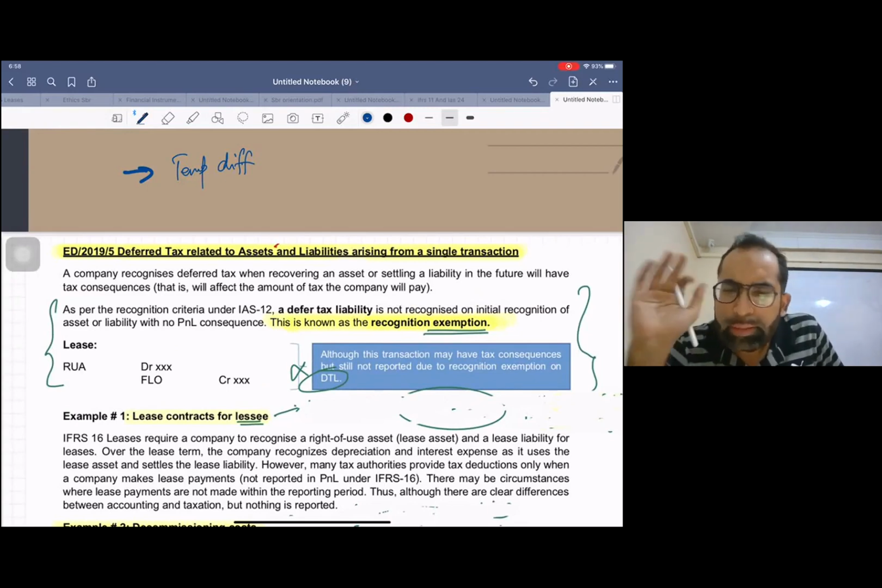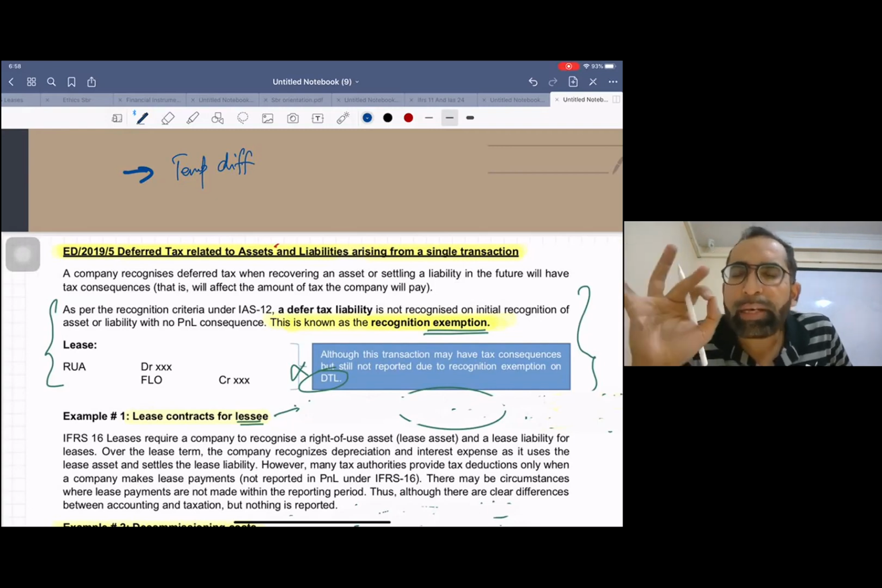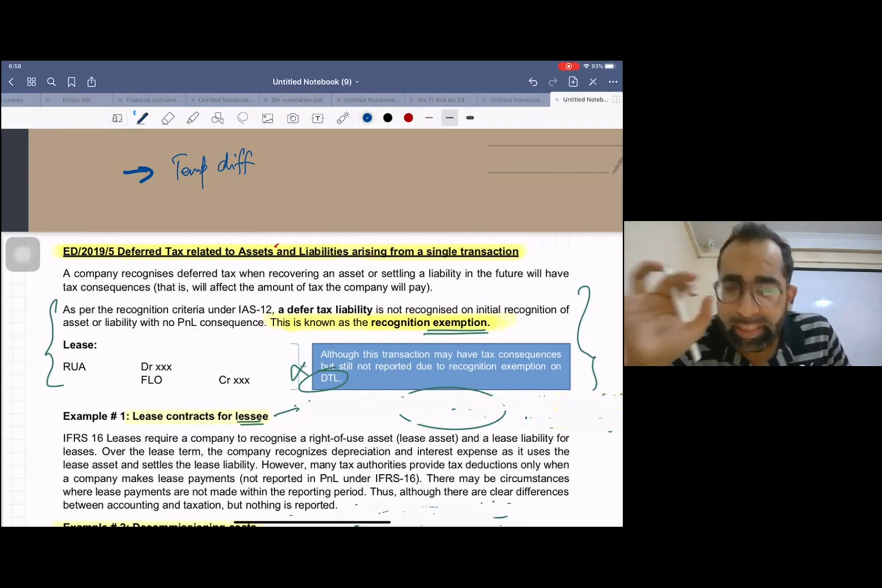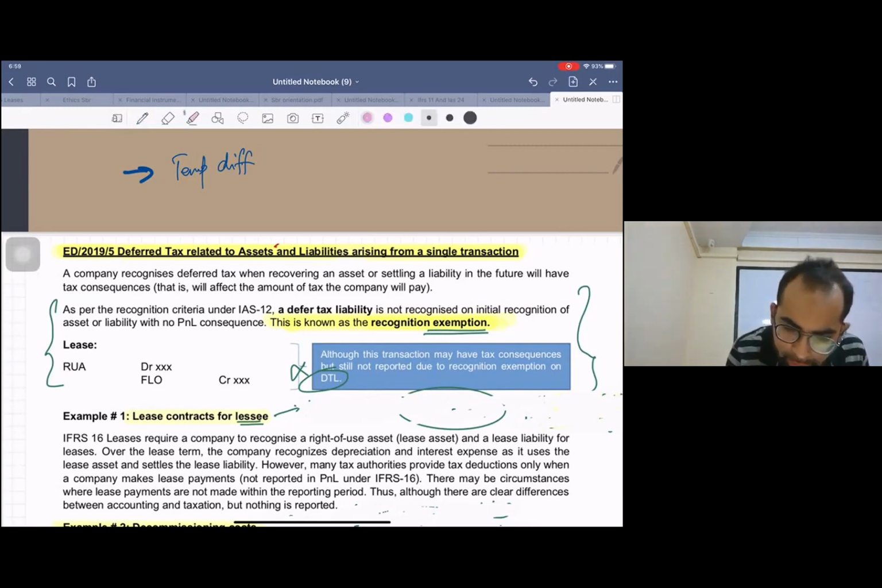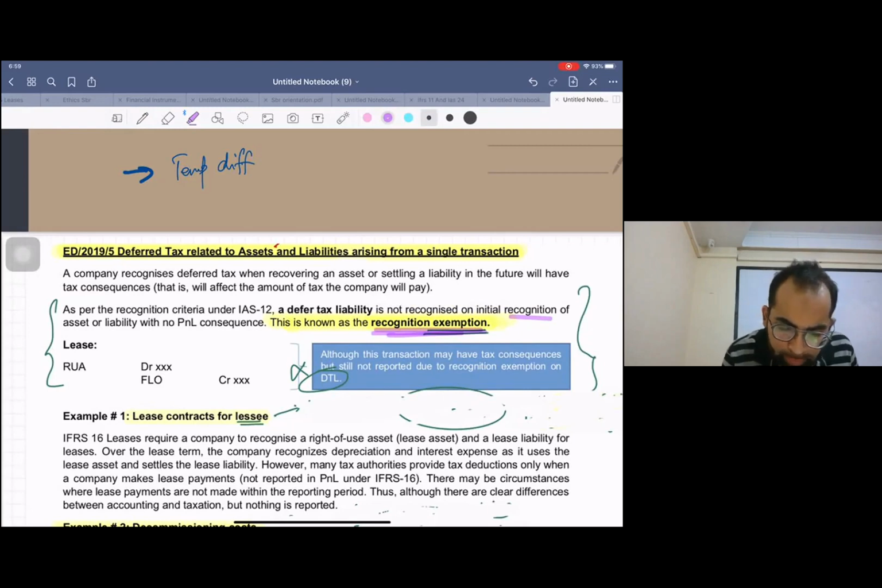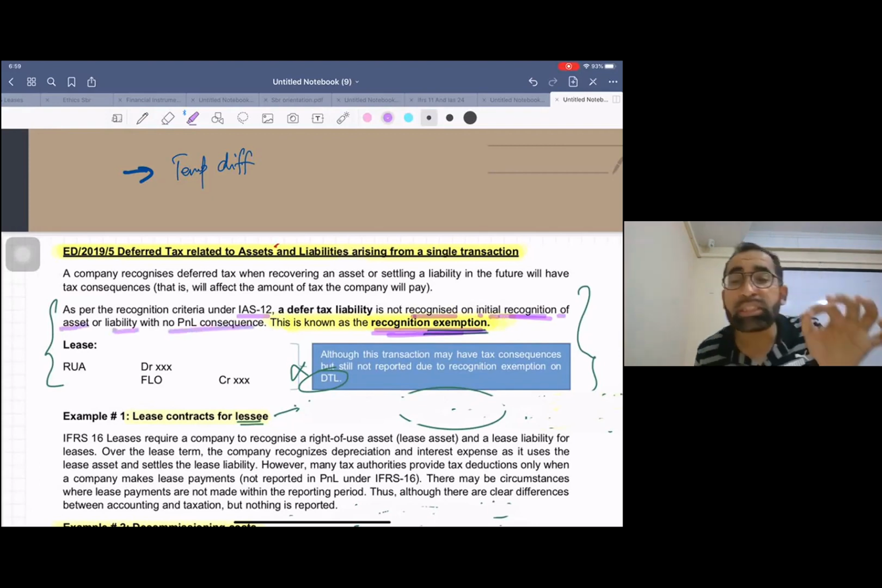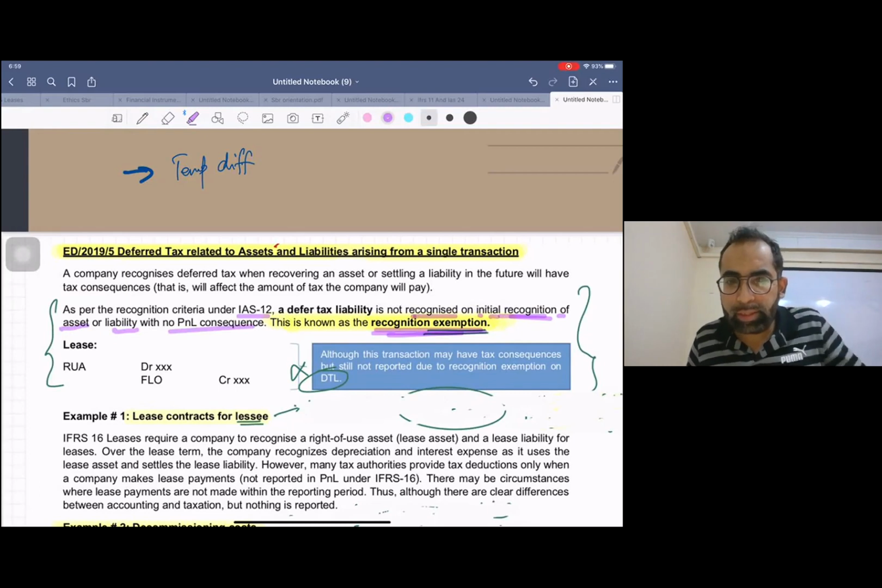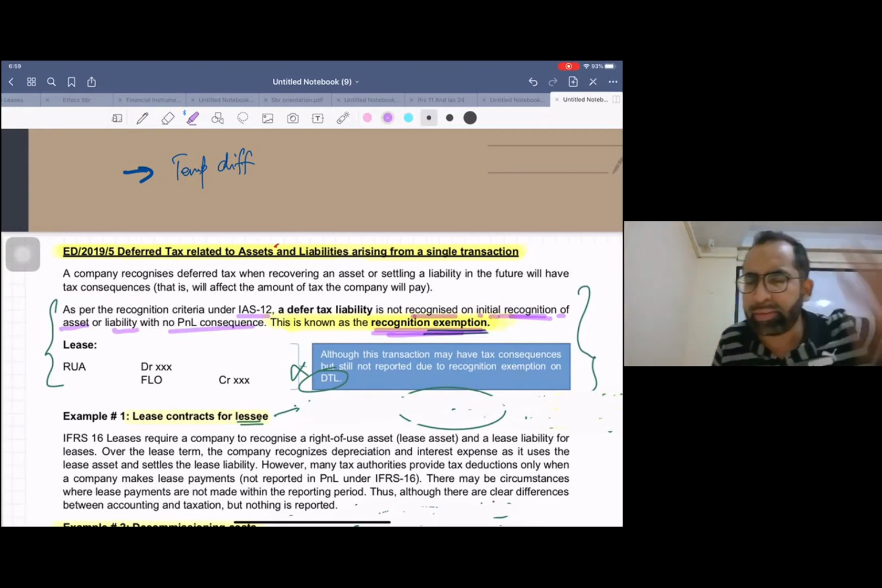Since years, the standard has given a recognition exemption. And what is that recognition exemption? Listen, as per recognition criteria under IAS 12, a deferred tax liability is not recognized on initial recognition of an asset or liability with no P&L consequence. Listen, this is known as recognition exemption. Since years they have given.